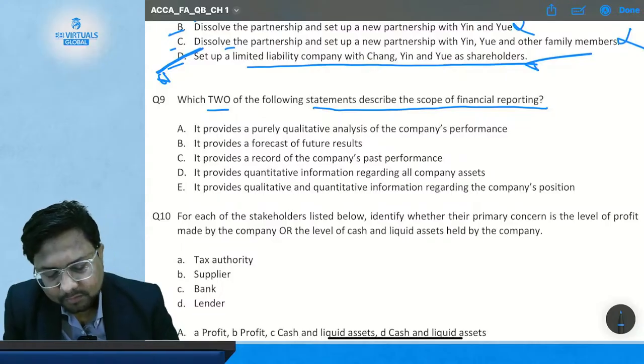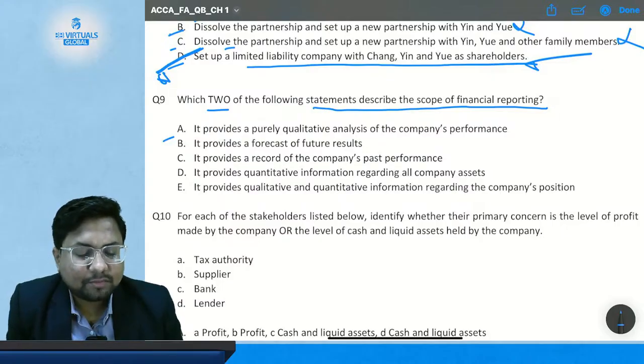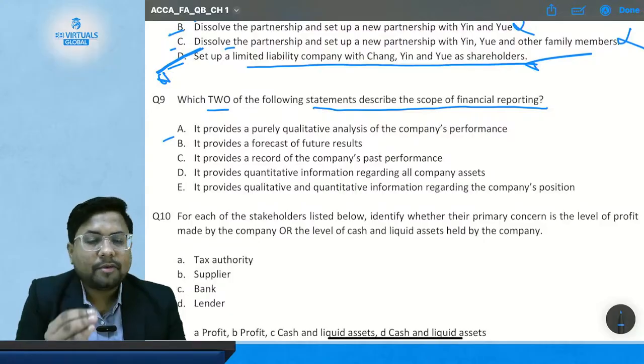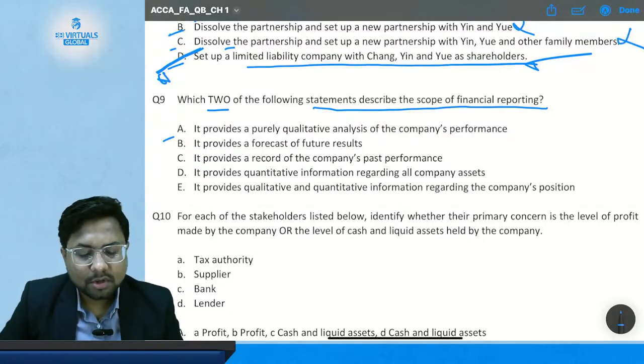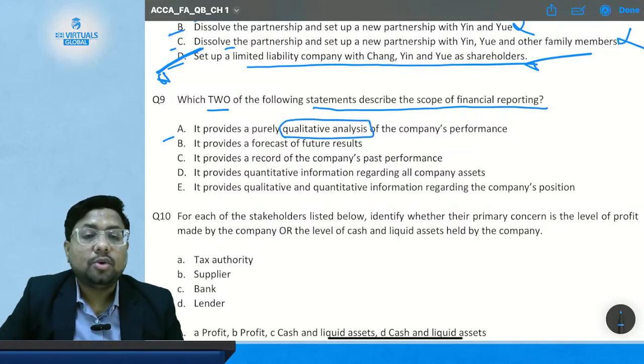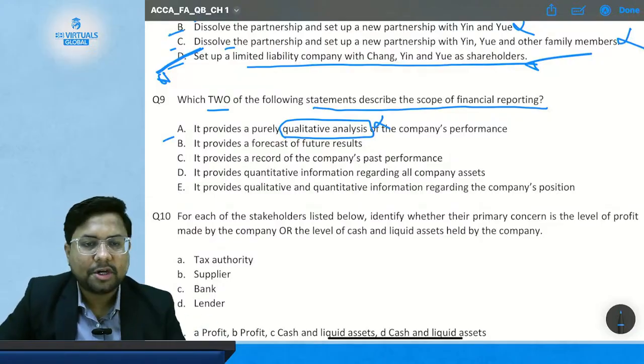Okay, now comes statement A. It provides a purely qualitative analysis of the company's performance. Does financial reporting provide you the qualitative analysis of the company performance? No, this does not provide the qualitative analysis. It provides the quantitative analysis, not qualitative.